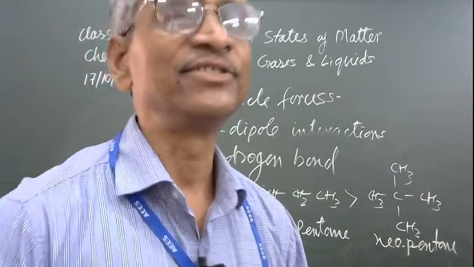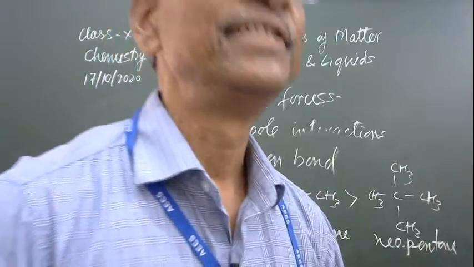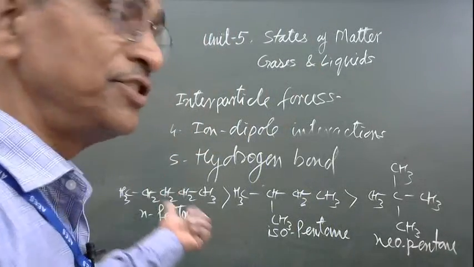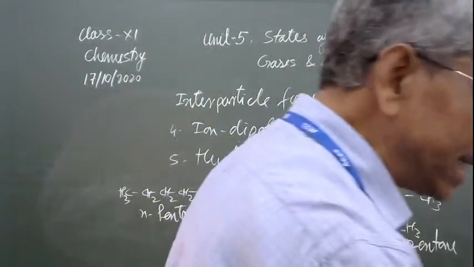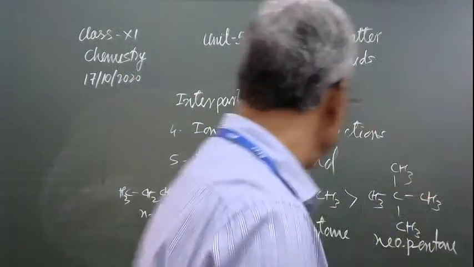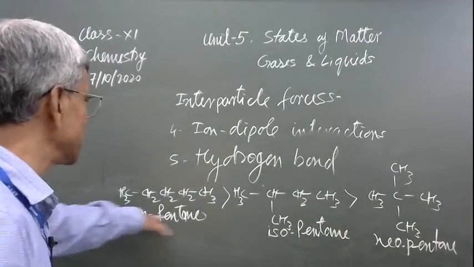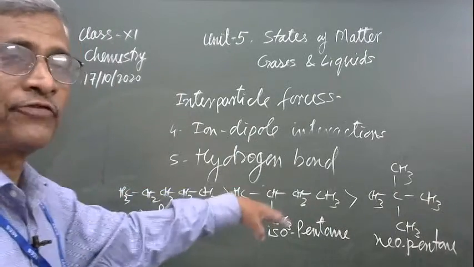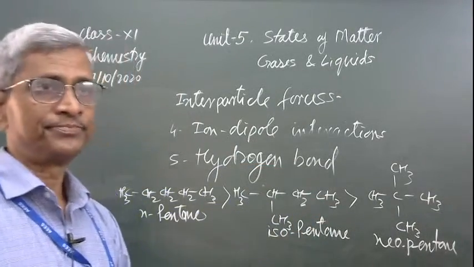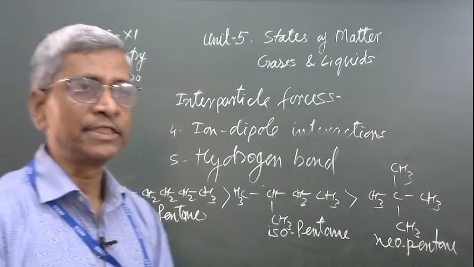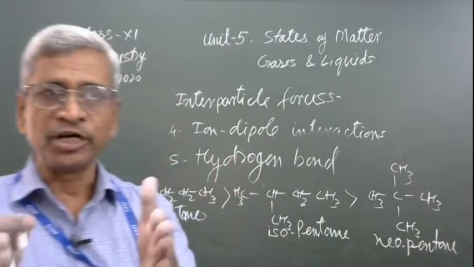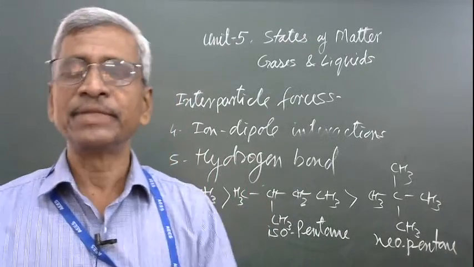Okay students, yes, you are answering correctly. The first one has the highest boiling point. The reason: it has maximum dispersion force. Dispersion force depends on the surface area of the molecule. The surface area is largest, that is why there is maximum dispersion force. There are maximum chances of disturbance of the electrons.